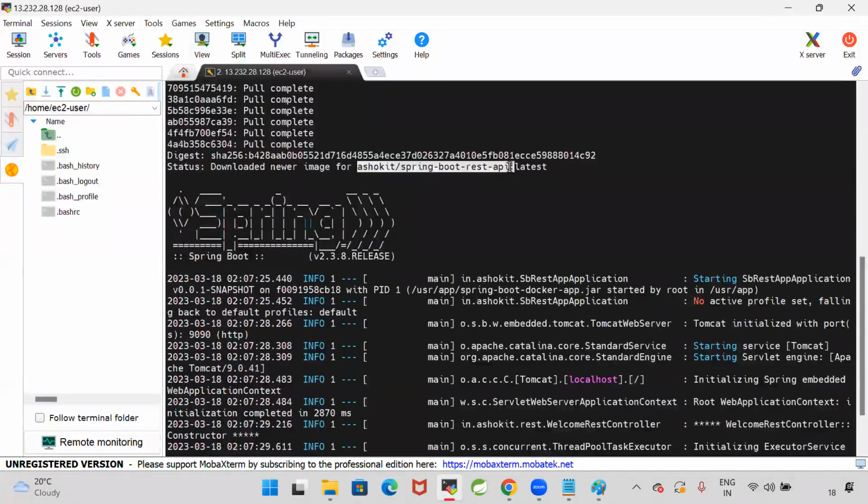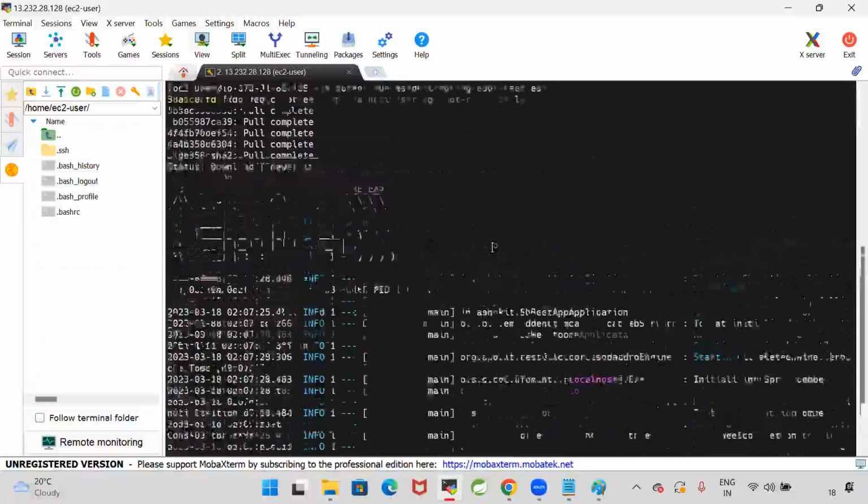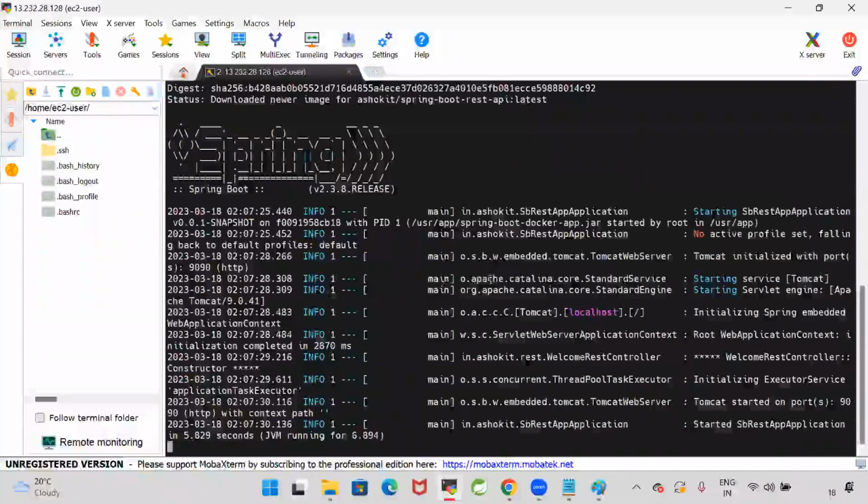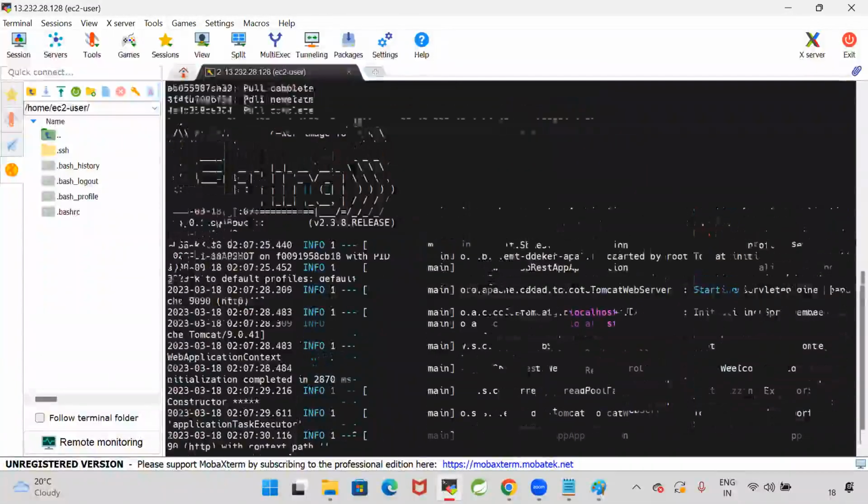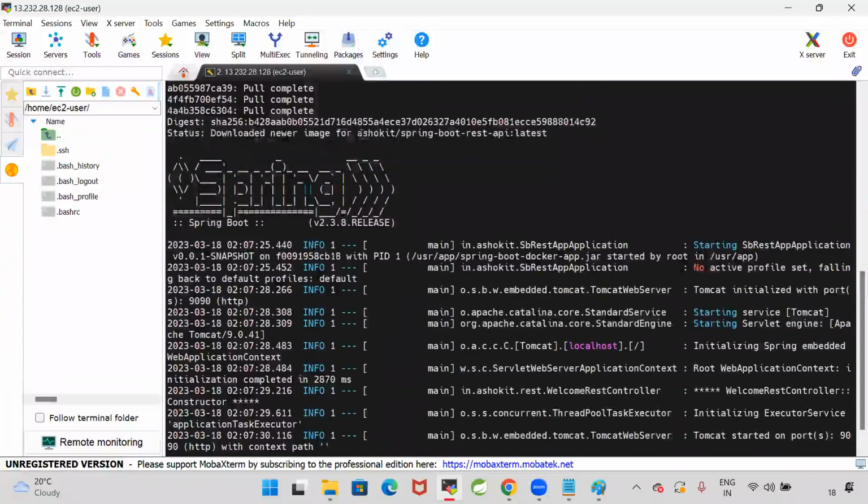But in real time, for the project, we have one Docker Hub account and everybody will have access to that. In my Docker Hub account, every image should be unique. So Ashok IT is my username, and you will have your username slash your image name.